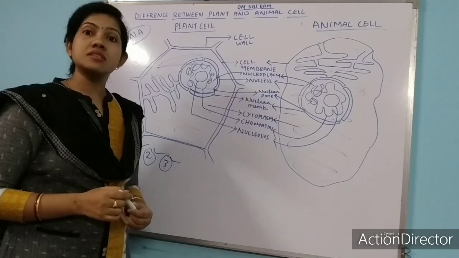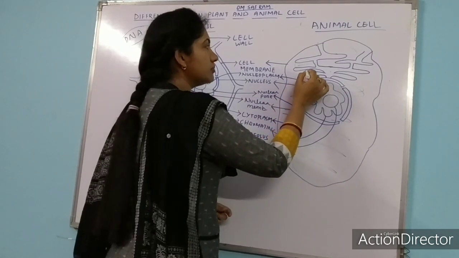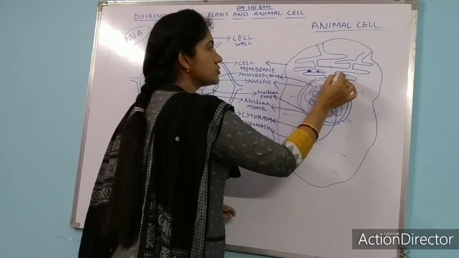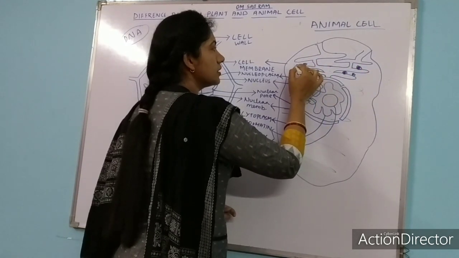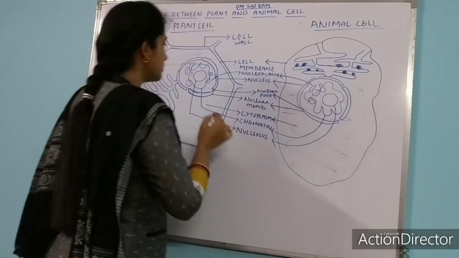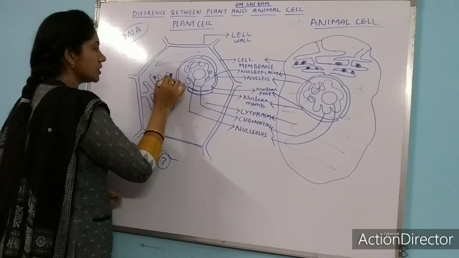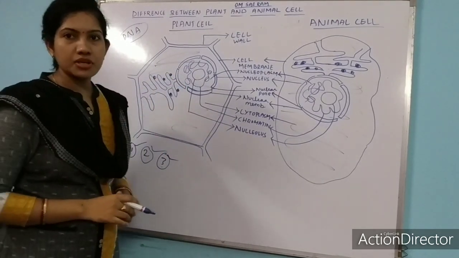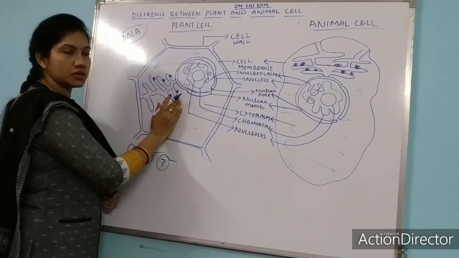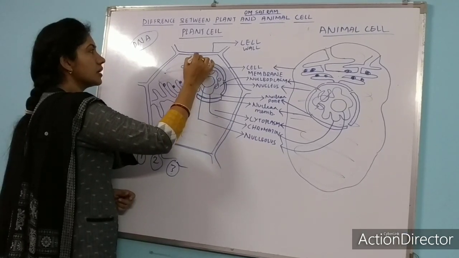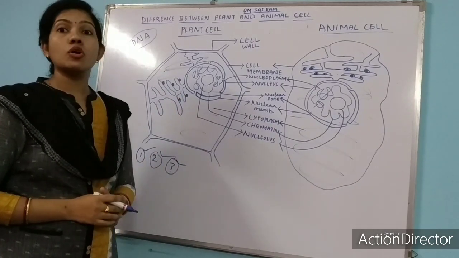And it also bears ribosome. Here one important thing I am saying: these endoplasmic reticulum also bear ribosome. Ribosome is another cell organelle; I will talk about that now. These are the ribosomes which are attached to the endoplasmic reticulum. You can see some portion of the endoplasmic reticulum here on this side also. In some portions of the endoplasmic reticulum, ribosomes are not attached.